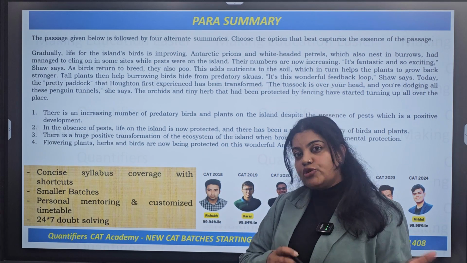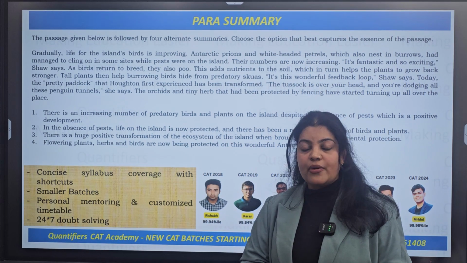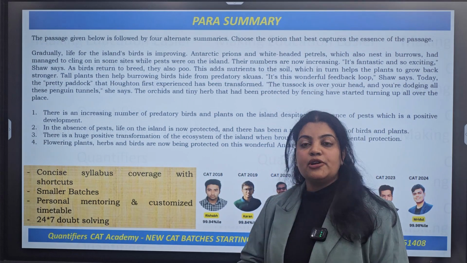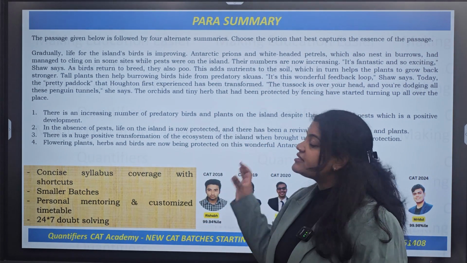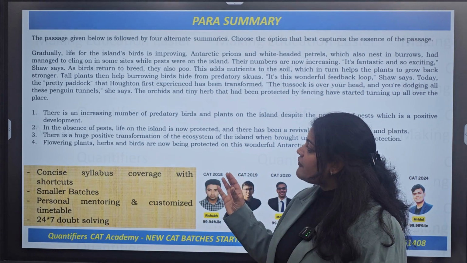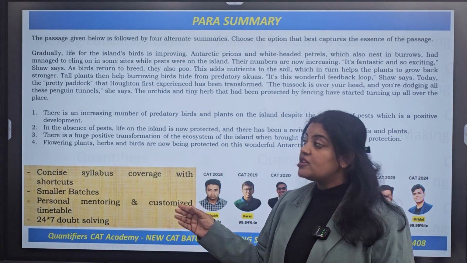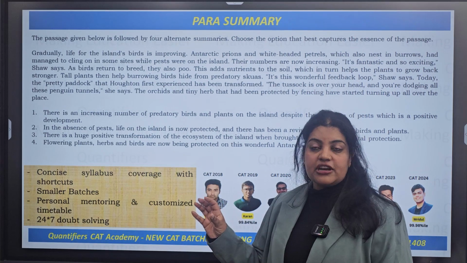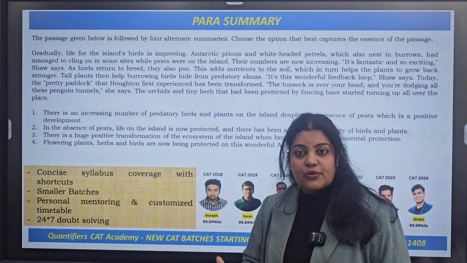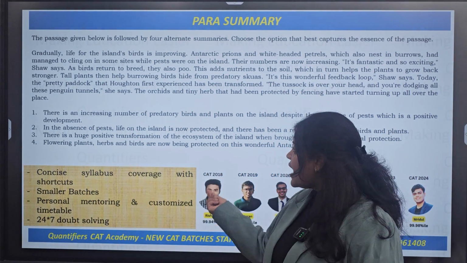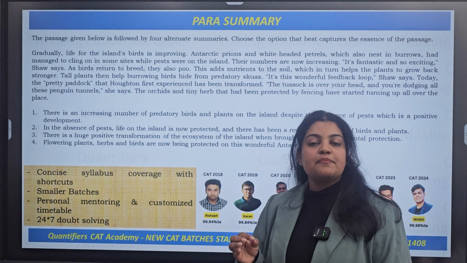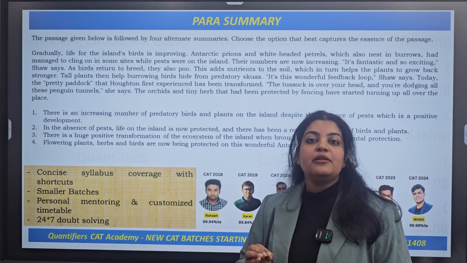So if you are able to make sense of the main idea question, I'm sure you'll fare well in the paragraph summary question also, because paragraph summary क्या है? आपको एक paragraph दिया हुआ है and then they give you 4 options, और आपको पैराग्राफ को समझकर उसका क्या एसेंस है, what is the most important thing that the author is discussing, right? You have to pick up that particular option that summarizes the passage in the most appropriate manner.